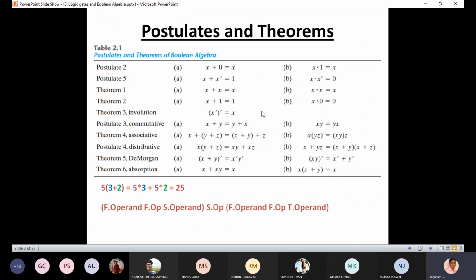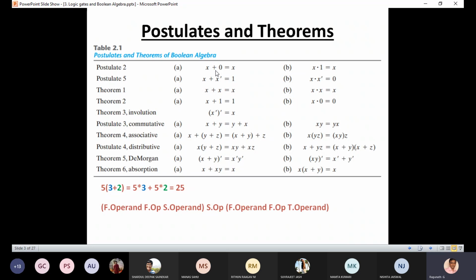For example, I told you about operators: the plus operator and the dot operator, and 1 and 0 are interchangeable. You can take postulate 2a. x plus 0 equal to x. This plus is not an arithmetic addition; it is the logical OR operator. The meaning is different.